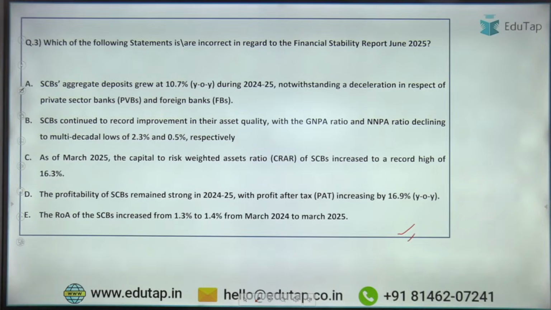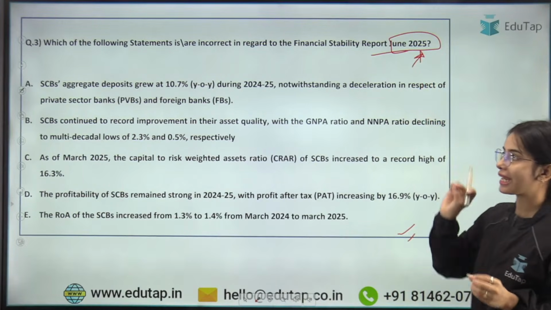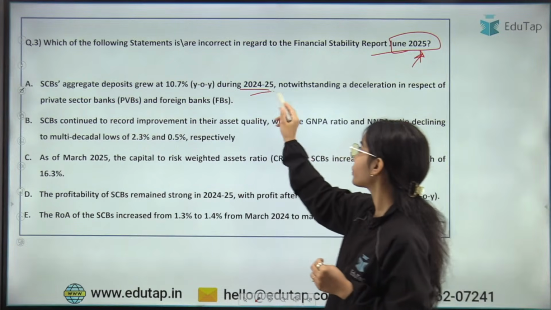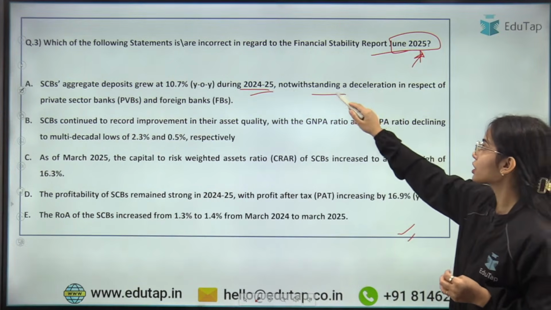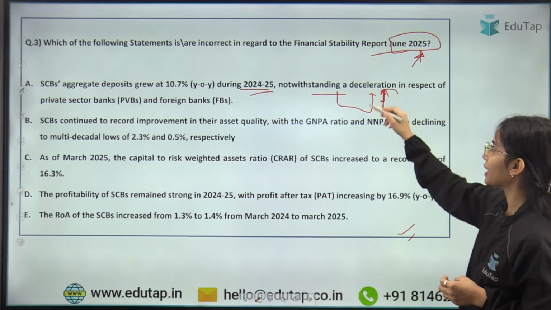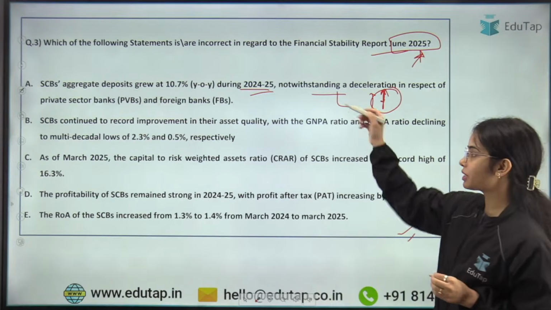Okay, so which of the following statements is or are incorrect in regard to the Financial Stability Report, June 2025? Scheduled commercial bank aggregate deposits grew by 10.7% year on year during 2024-25, notwithstanding a deceleration. That means the growth happened, but at a lesser rate in respect to the private sector banks and foreign banks. So the first statement is absolutely correct.